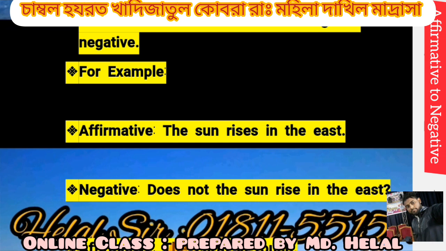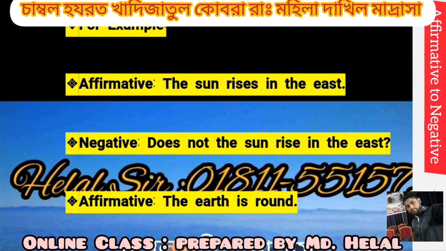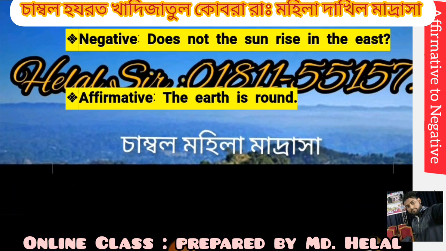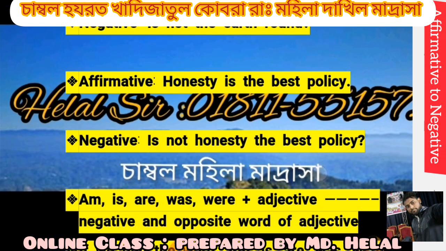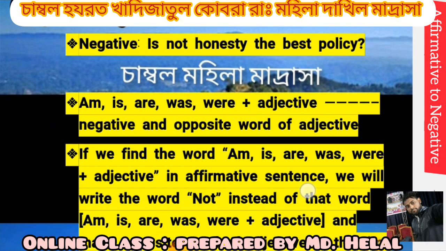For a universal truth or habitual fact, make the sentence interrogative negative. "Doesn't the sun rise in the east?" "The earth is round." "Is not the earth round?" "Honesty is the best policy." "Is not honesty the best policy?"